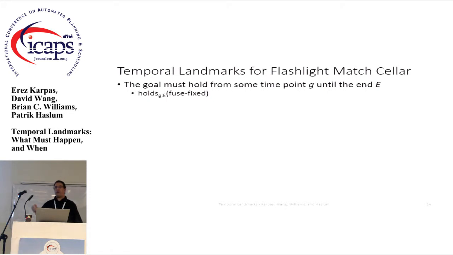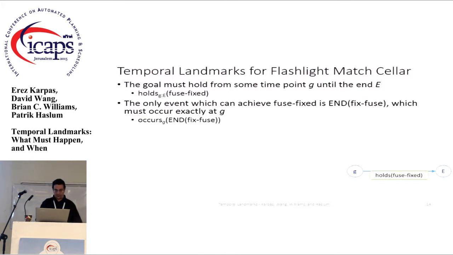So this is going to be the example of the flashlight match seller with the 5-second duration for light match. Okay. So we're going to start with, we know that the goal must hold from some time point, which I'm going to call G, until the end, which I'm going to call E. And so I'm going to say that holds GE fuse fixed, right? And it's going to look like this, right? So we have holds fuse fixed from G to E. Now, the only event that can achieve fuse fixed is end fixed fuse, right? That's the only thing that has fuse fixed in its effects.